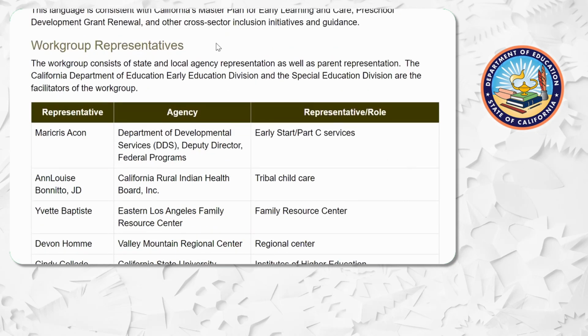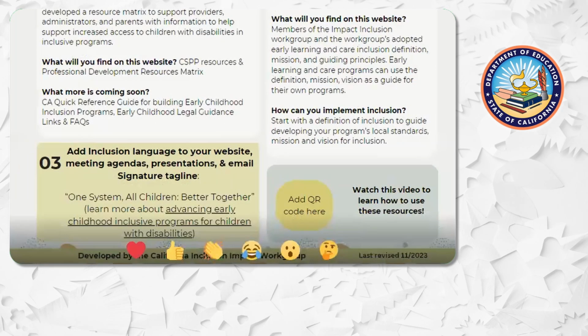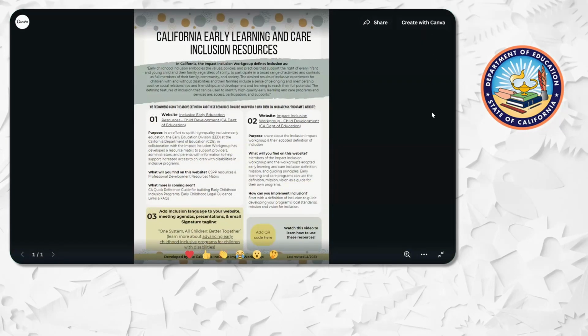Now, let's go back once again to the flyer and check out number 3, which is some great inclusion language that programs can add to their websites, meeting agendas, presentations, and email signature lines. This states, "One system, all children, better together. Learn more about advancing early childhood inclusive programs for children with disabilities," which is embedded with a link to the Inclusive Early Education site from the California Department of Education, which provides links to all of these resources we just talked about. The Impact Inclusion Work Group hopes you find these resources helpful in your efforts to support inclusive early education.